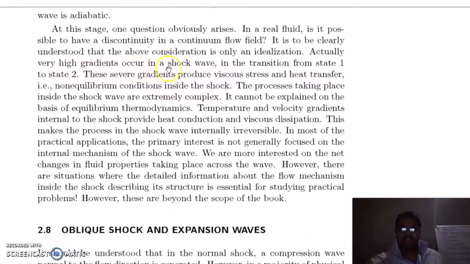Very high gradients occur in shock waves in the transition from state 1 to state 2. These severe gradients produce viscous stress and heat transfer. It means a non-equilibrium condition inside the shock wave. The processes taking place inside the shock wave are very complex and beyond the scope of this book. We are more interested in the net change in fluid properties taking place across the wave.